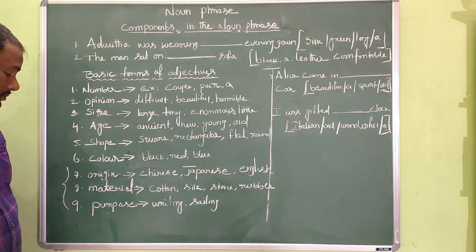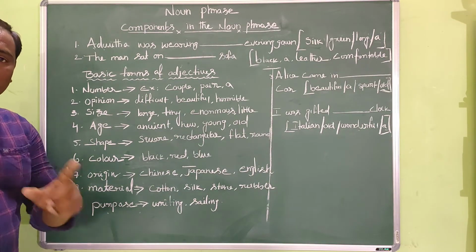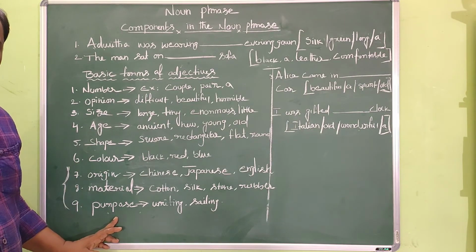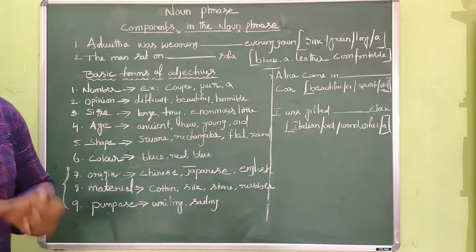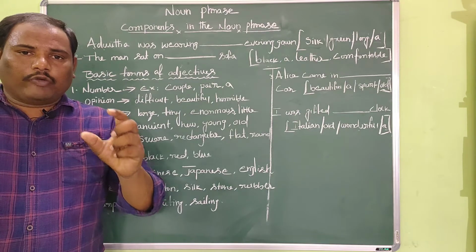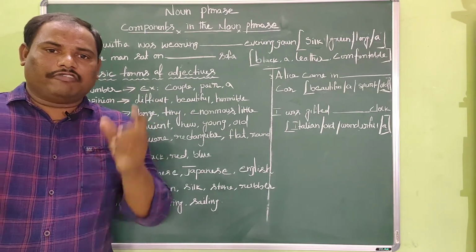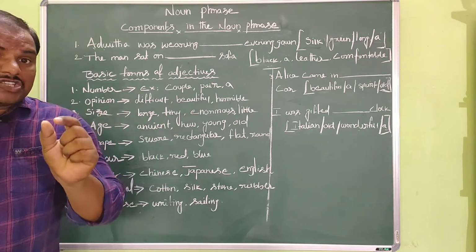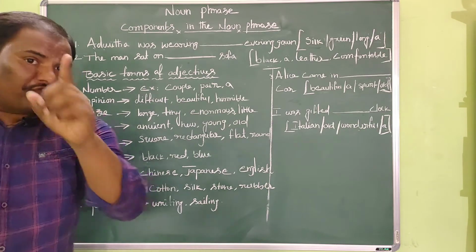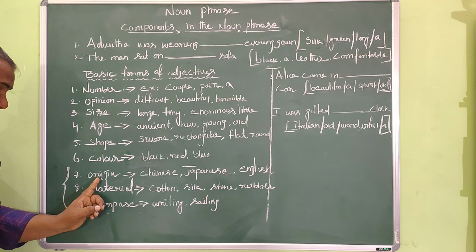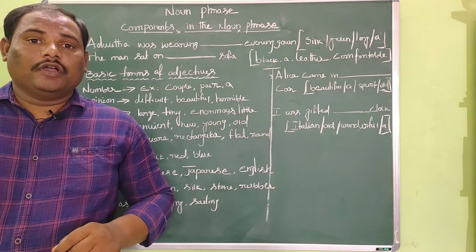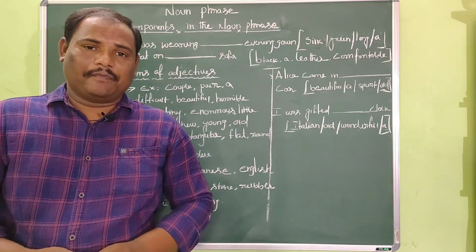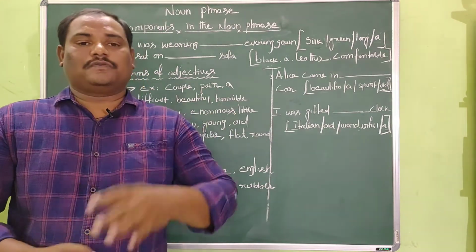Next one, origin. My dear friends, I request everyone to pay your concentration regarding the last 3 elements of this count. Origin. So origin adjective always describes where something comes from, where something is made. Where something comes from, where something is made. These are the 2 questions that you should remember whenever you are asked what is an origin adjective. For example, you are wearing a wristwatch and the watch is made in China. So you can call it as Chinese watch.